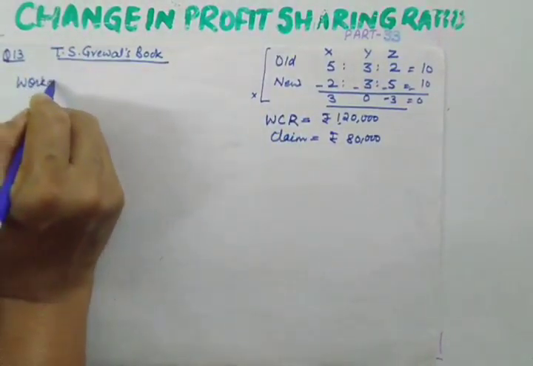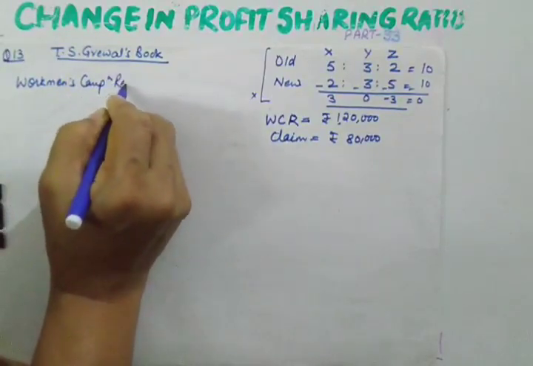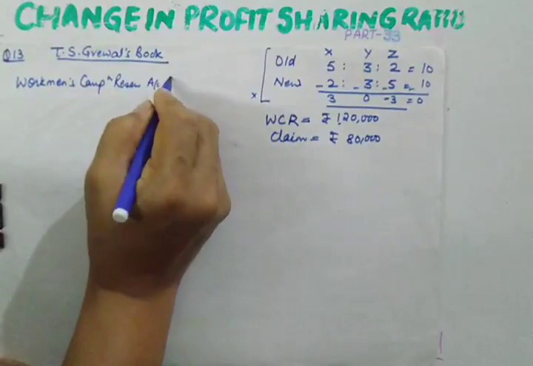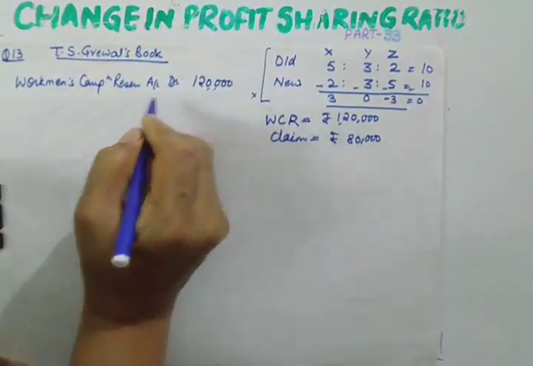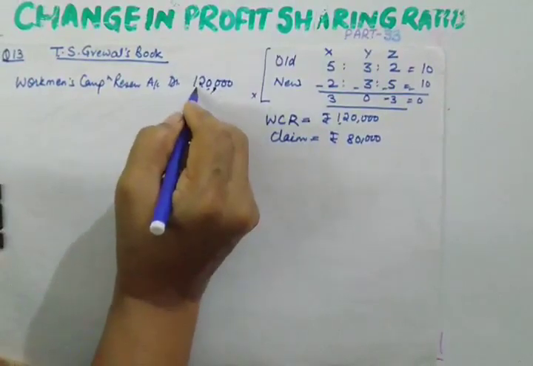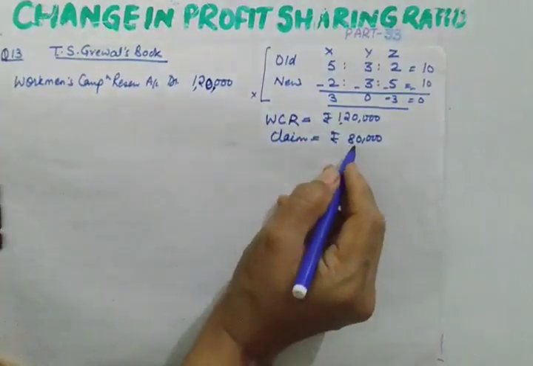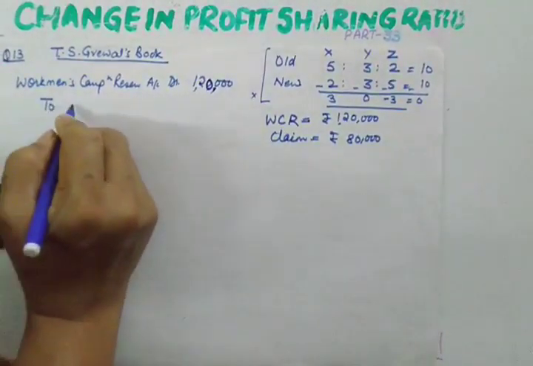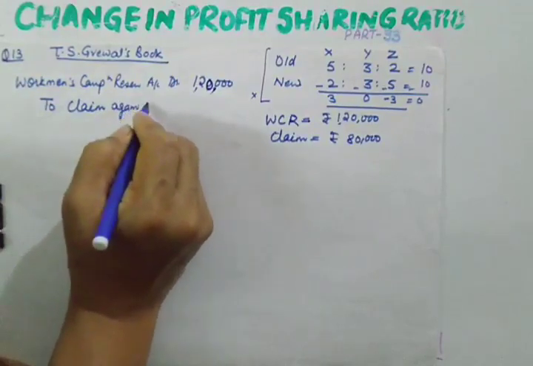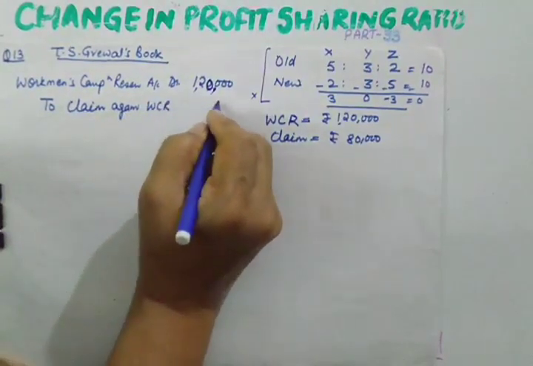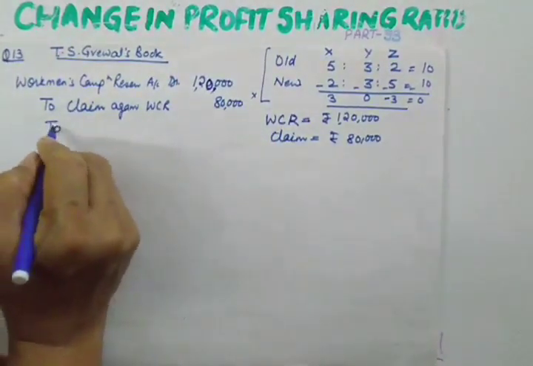Workman's compensation reserve account debit by 1,20,000, and against this the liability which is determined is 80,000. To claim against WCR, claim is 80,000. So after meeting the claim, how much is left with the partners?